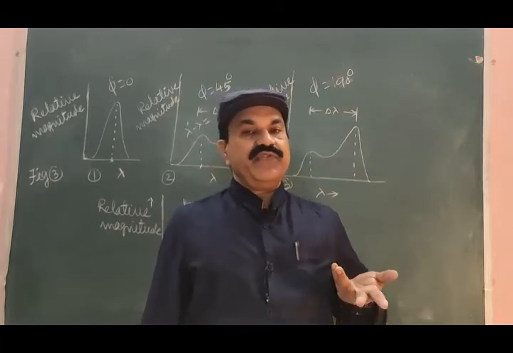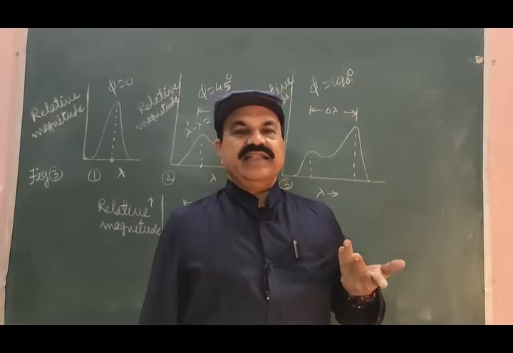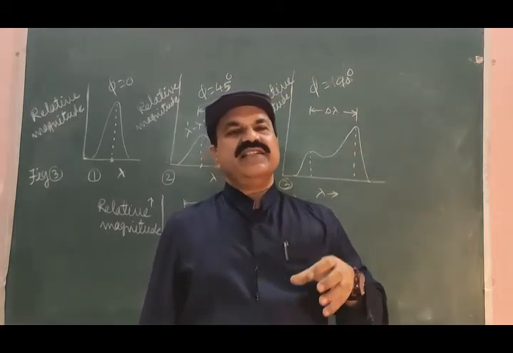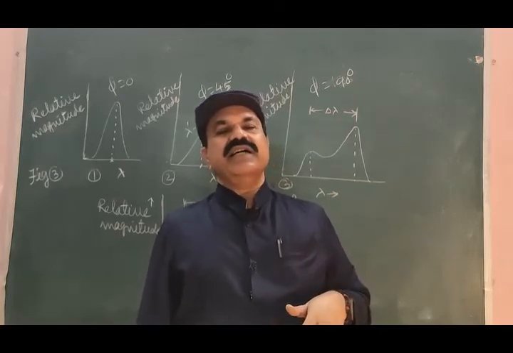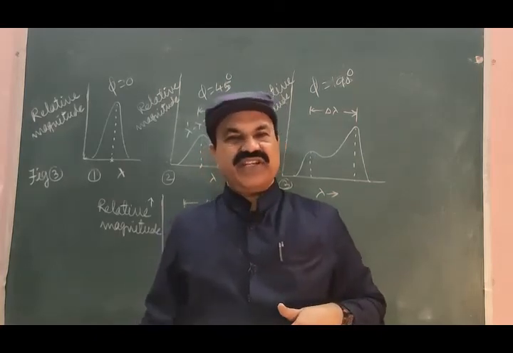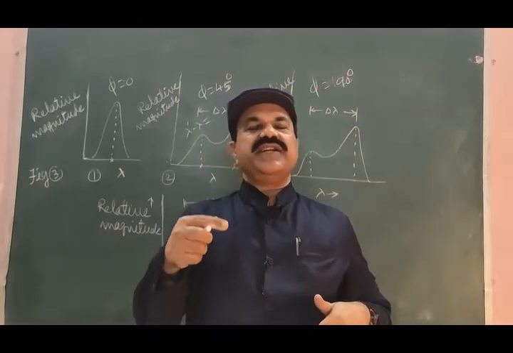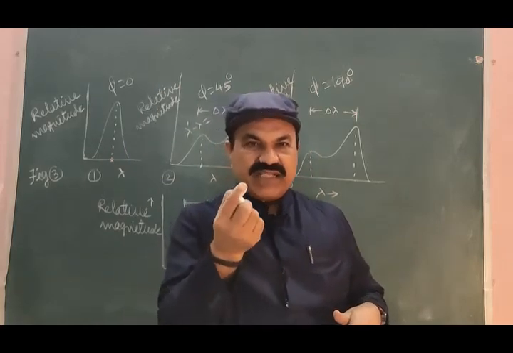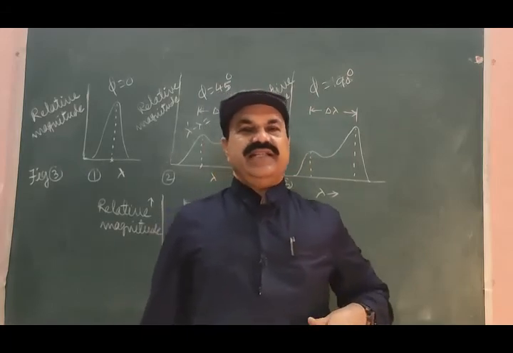Many times if we select the target such that the electron is strongly bound with the atom in the valence shell, then when the incident X-ray photon collides with the electron, it actually collides with the atom, and instead of a single electron the whole atom gets recoiled.